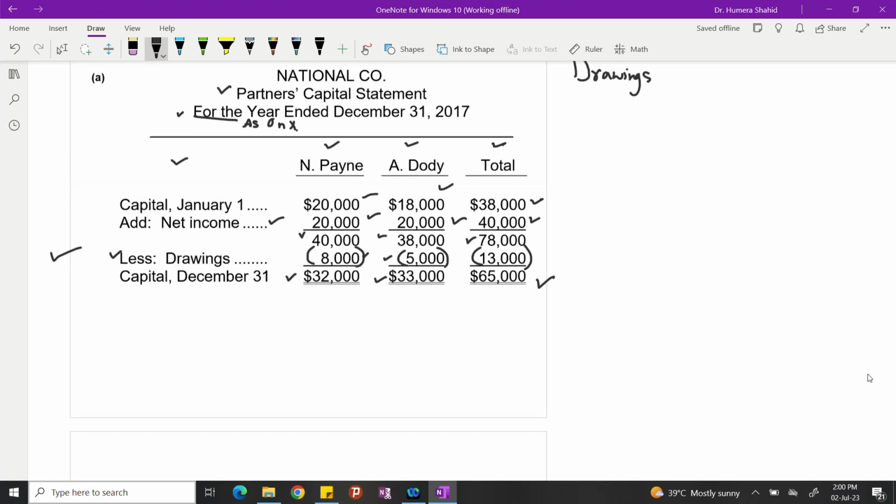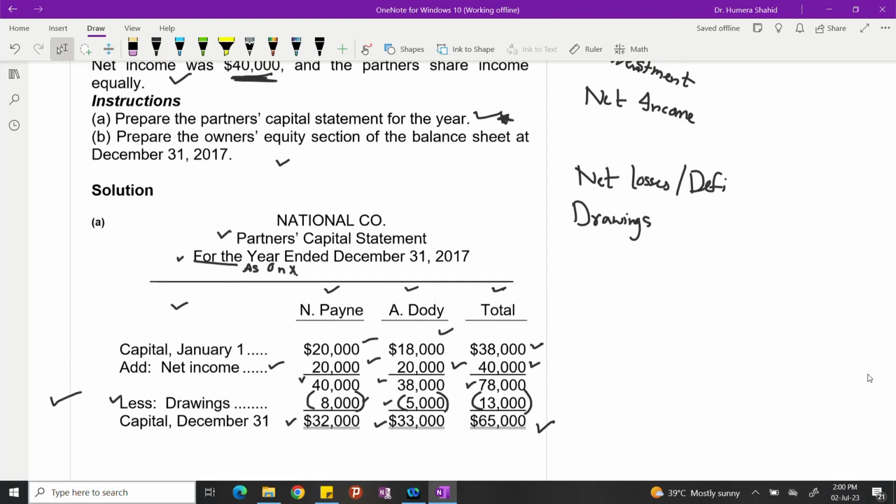If there would be any investment, in the addition area, I will also write investment here. Like in example, if you remember in the slides, we discussed one of the examples. But in this question, we don't have any, so that's why I'm not writing. Okay. This is part A.